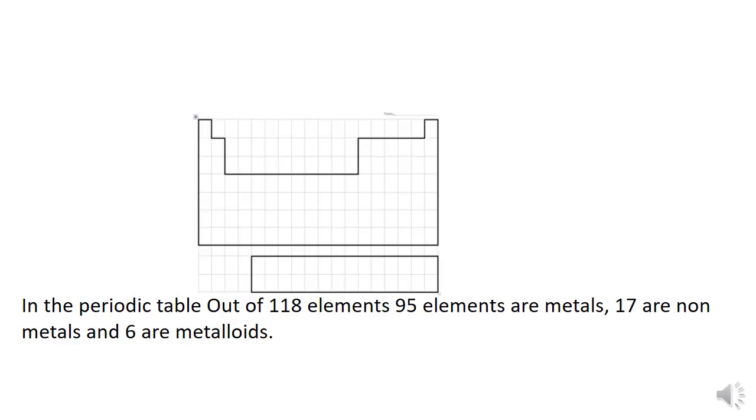Students, here we are starting our new lesson, metals and non-metals. In the periodic table, out of 118 elements, 95 elements are metals, 17 are non-metals and 6 are metalloids. Metalloids are those elements which show properties of both metals and non-metals.